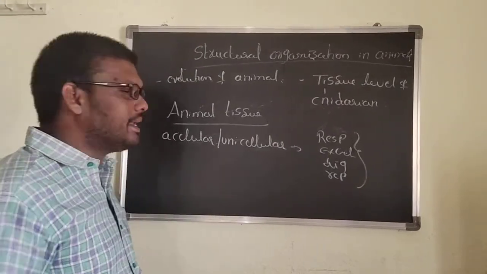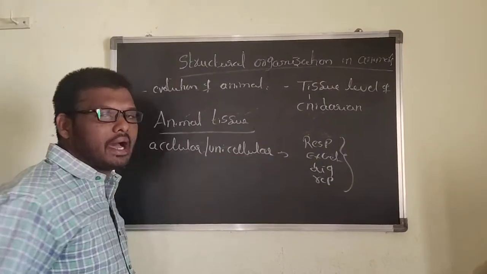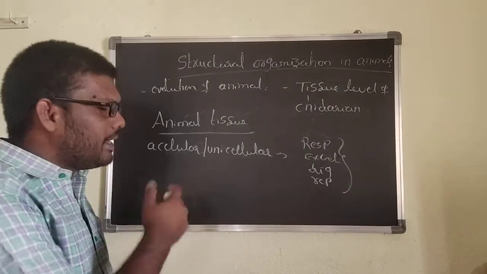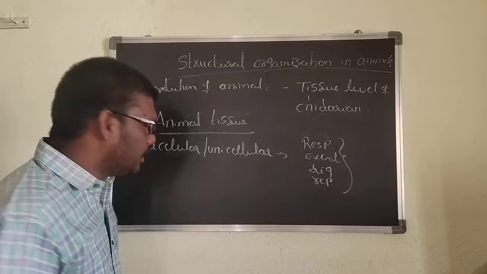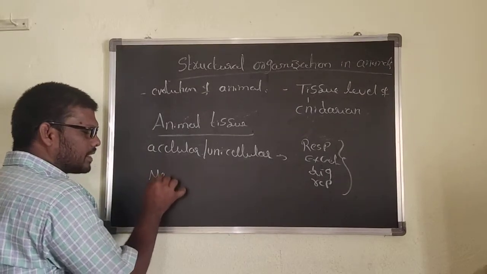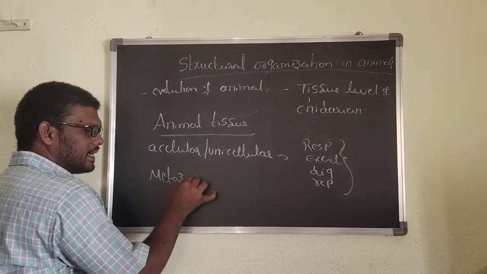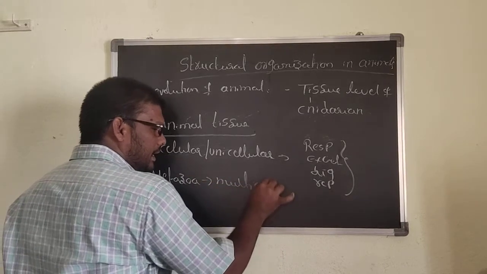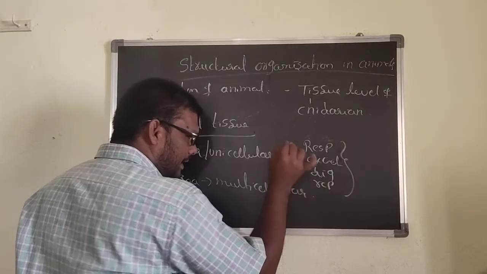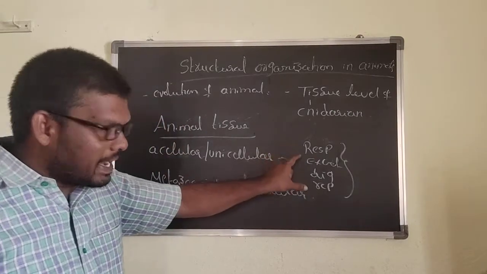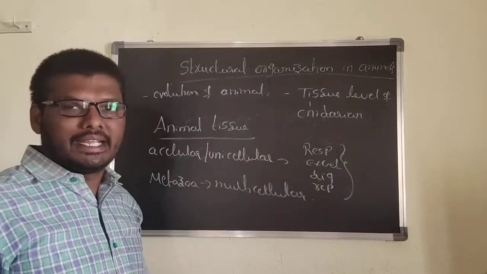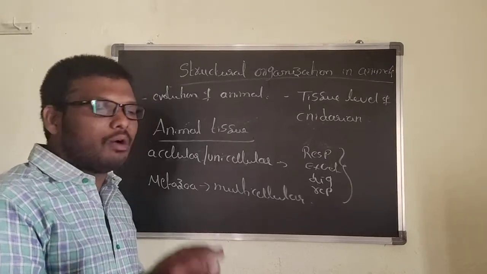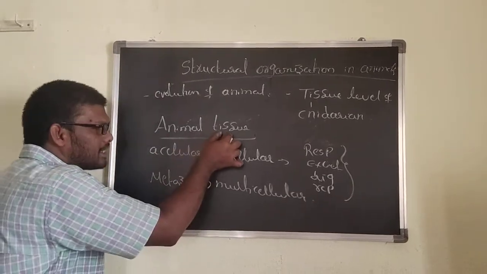That type of organism is called an acellular or unicellular organism. That indicates the protozoans. And if you go to the metazoans, it indicates multicellular organisms. In multicellular organisms, the same basic functions are done by different types of cells. Here I can name it a tissue.